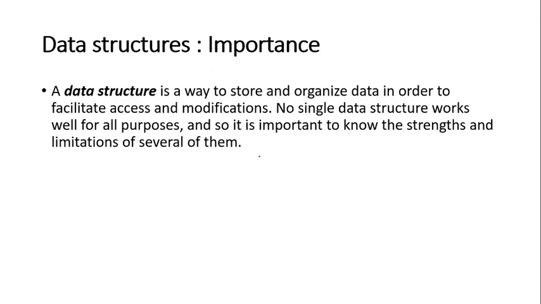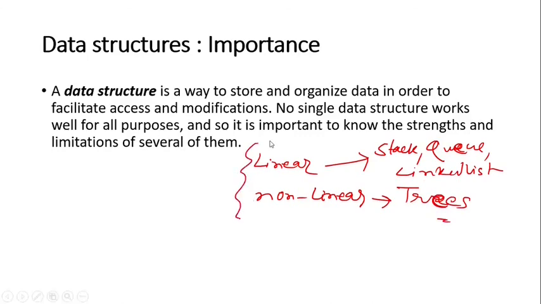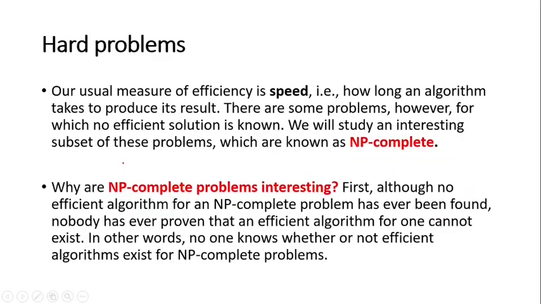Normally, if you look at the data structures, we have a linear data structure and we have a non-linear data structure. What are the linear ones? Stack, queue, and then linked list. And then here you have trees, a non-linear data structure. Two types of data structure. These we have to learn. So data structure is basically for space allocation and space optimization. And then finally we'll be having the hard problems.